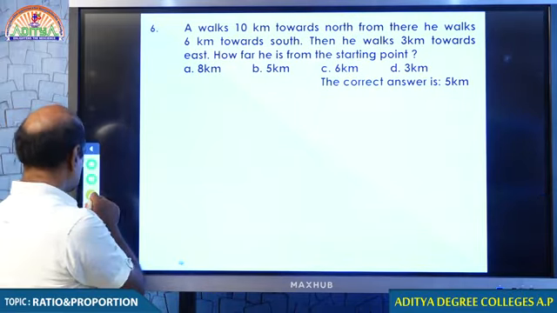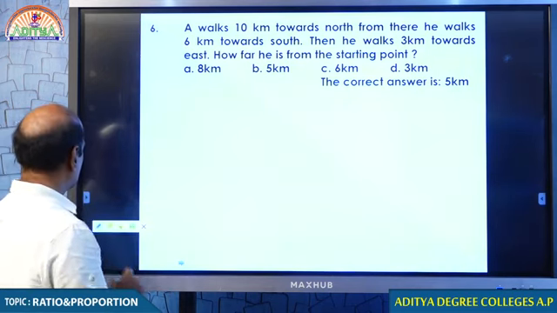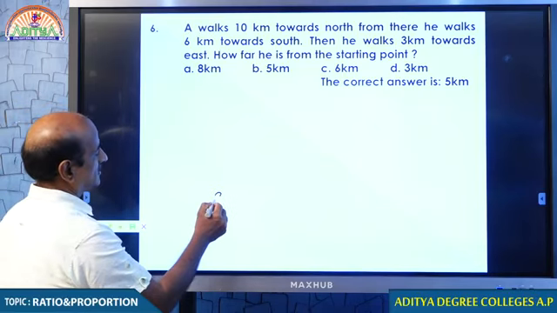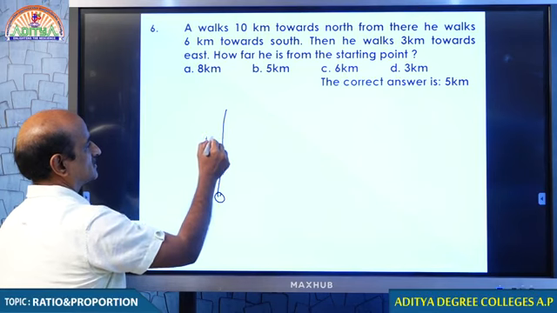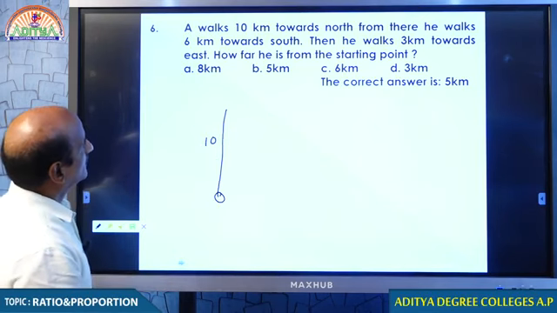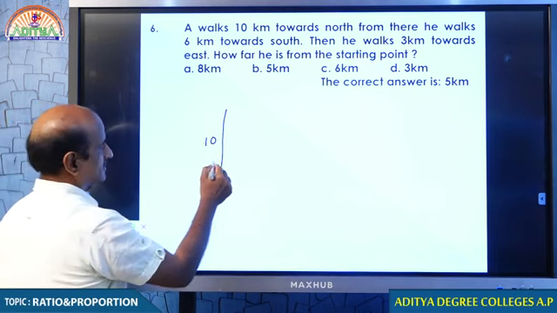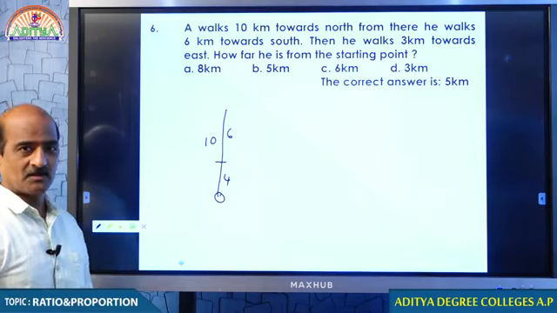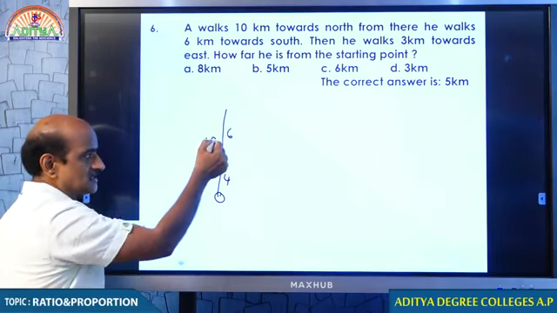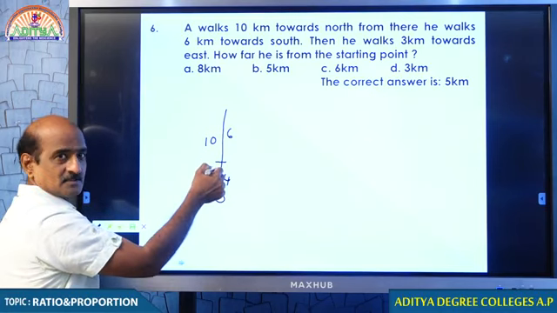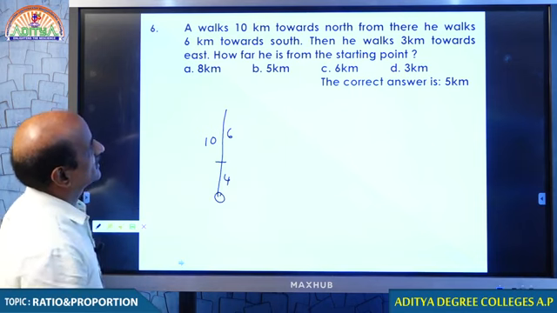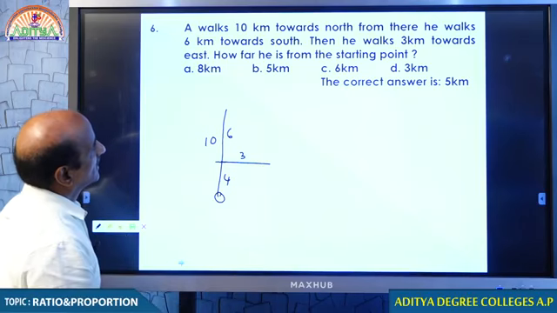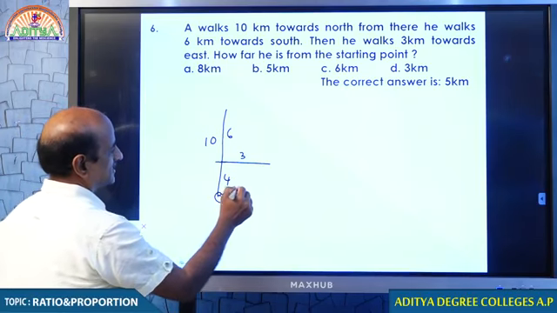Students, when it comes to question number 6, just look at that. Here is the question number 6. A walks 10 kilometers towards the north, and from there 6 kilometers towards the south, which means he is 4 kilometers away from the starting point. Look at this, 10 kilometers north, 6 kilometers south. So, he is 4 kilometers away from the starting point. Then he walks 3 kilometers east. This is 3. Now, how far is he from the starting point? This you need to find.